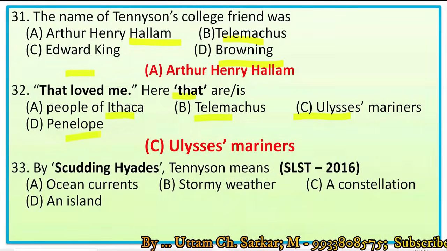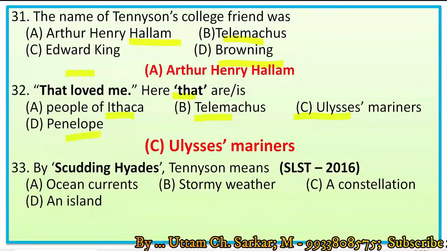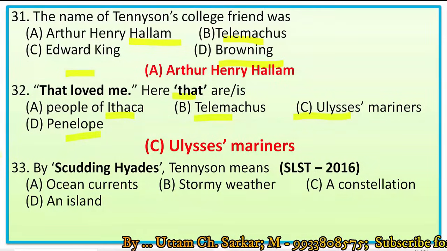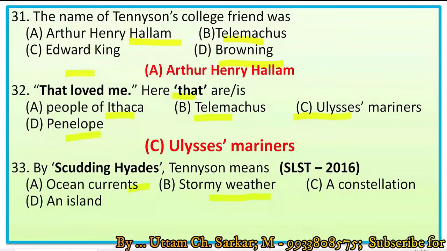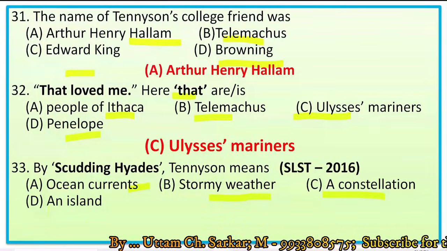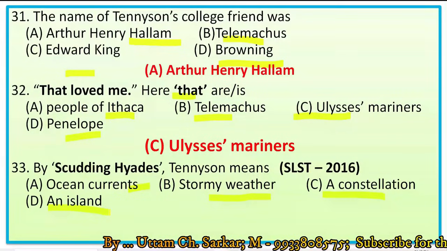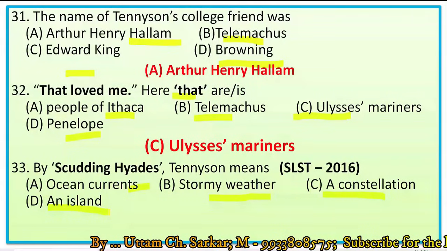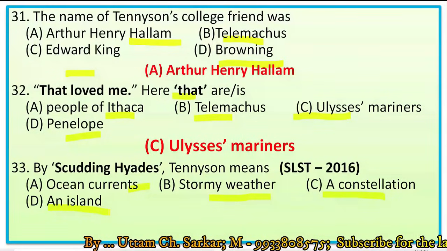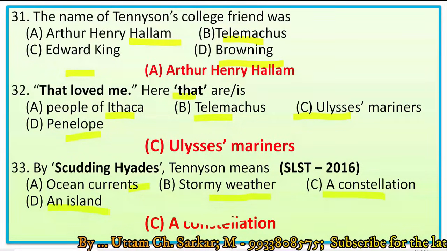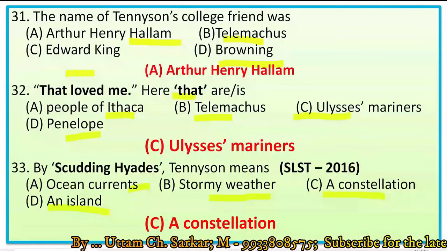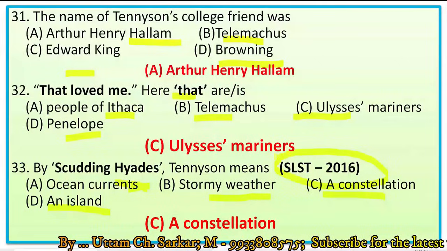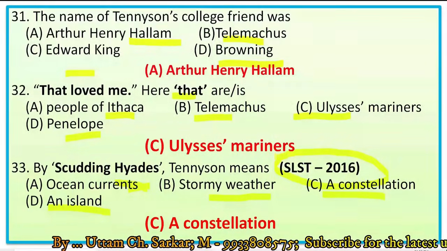Next, question number 33. By scudding heights, Tennyson means, the options are ocean currents, stormy weather, a constellation, an island. Actually, scudding heights refer to a constellation of 7 stars or a group of 7 stars. So the right option is C, a constellation. And this question was selected in WBSLST 2016. So the right option is C.